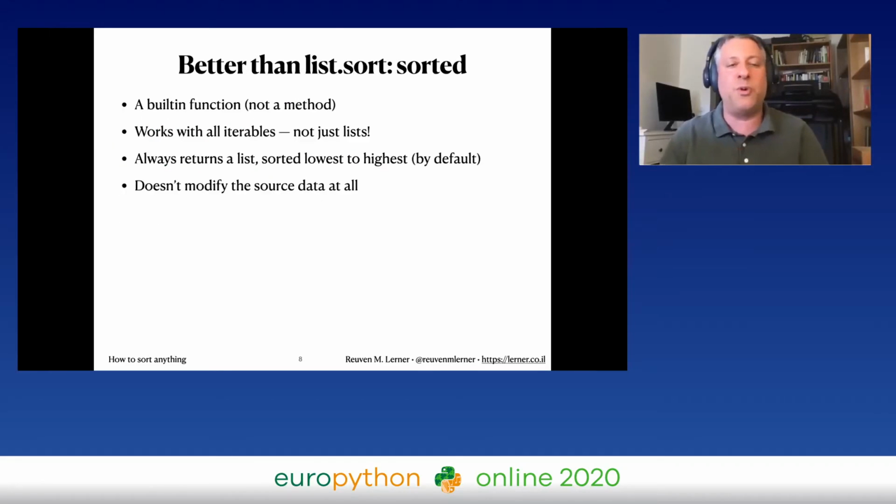We can use the sorted method. I'm sorry, sorted function. Sorted is a function that's built in, so it's in the standard library. You don't need to import anything to work with it. It works with all iterables, not just with lists. So if you want to sort a tuple, a dictionary, or a file, you can use all of those with sorted. Now, sorted will always return a list, and by default it's sorted lowest to highest. And here's the greatest thing: it does not modify the source data at all.